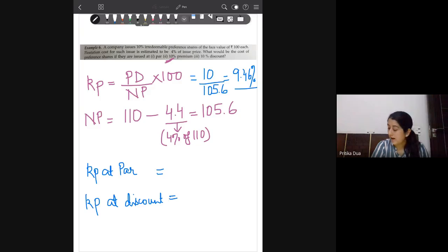Okay, so this is at par, yes, 10.41% is the cost of preference shares at par. And at discount, this cost is... the rest of you, what is the cost at discount?